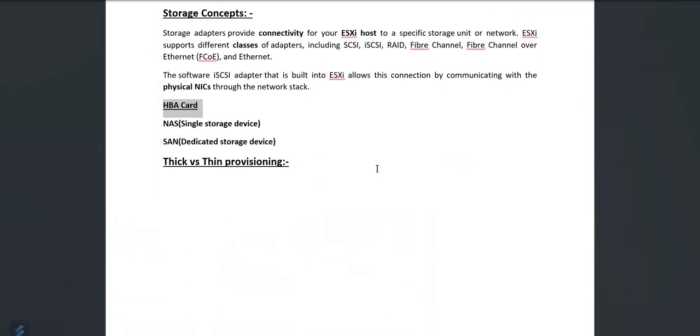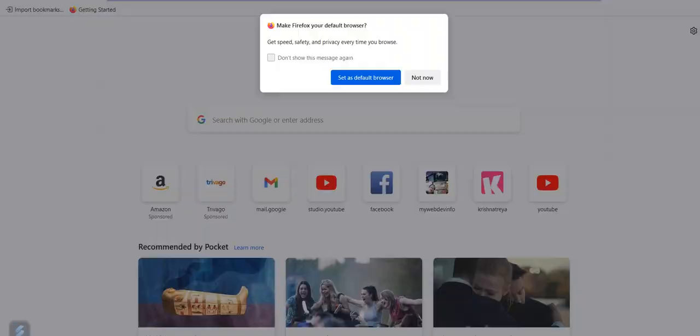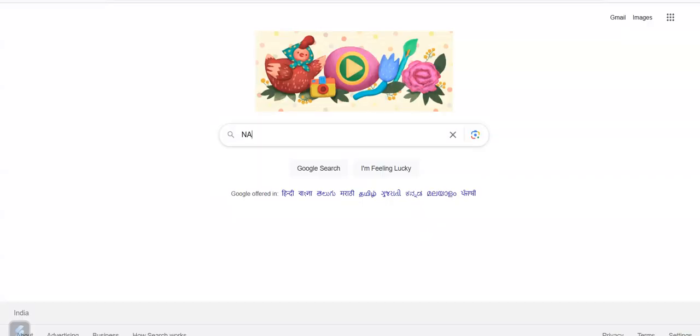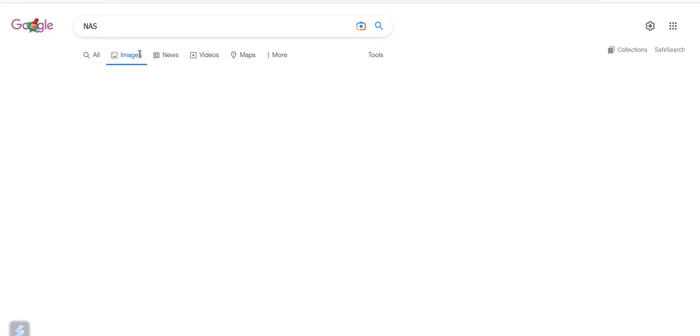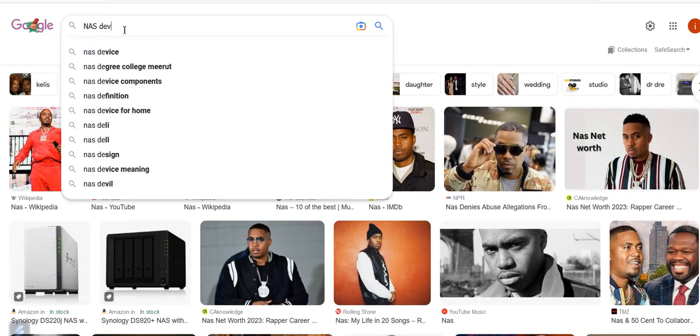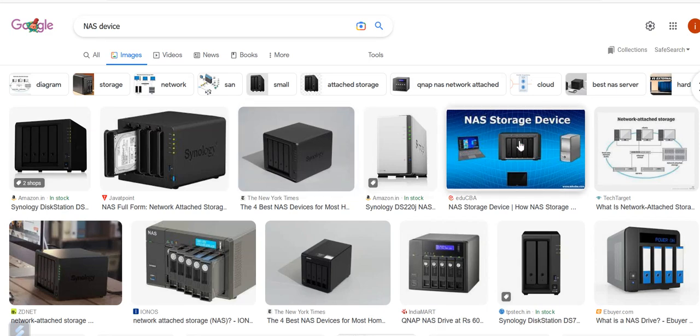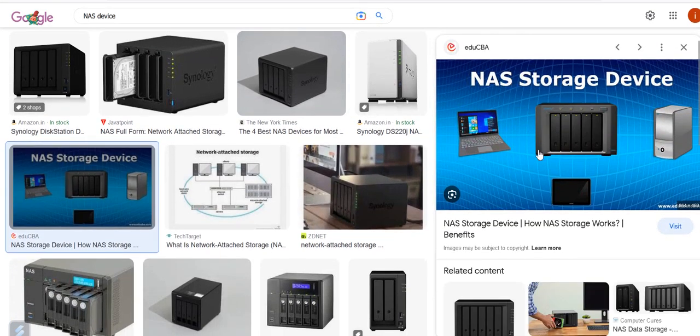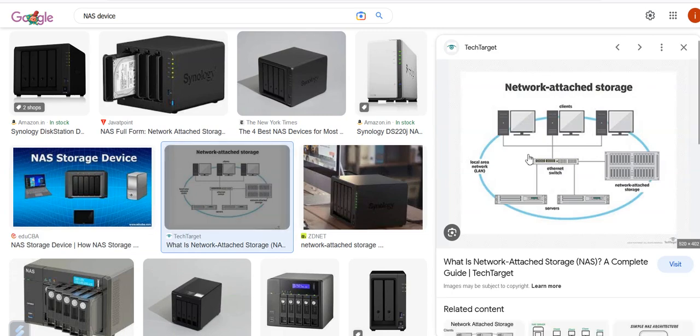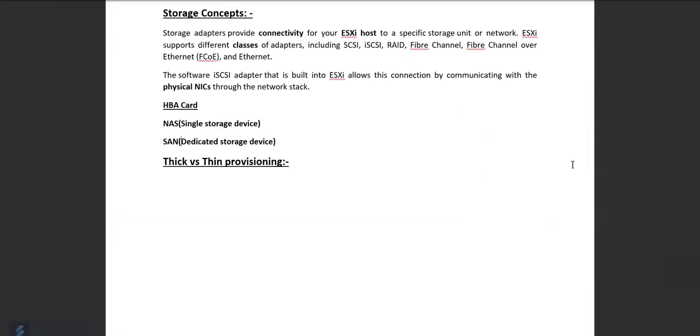Now we will go through the single storage devices, which are NAS and SAN. We can check NAS and SAN here. So how does the NAS look, which is a single storage device? In that case, we can see the NAS device, which is communicating with the storage unit. Here the Ethernet switch is there. This is the storage device. This Ethernet switch is then connected to the servers in our network attached storage, so that it will be responsible for communicating with the switch level provisioning.